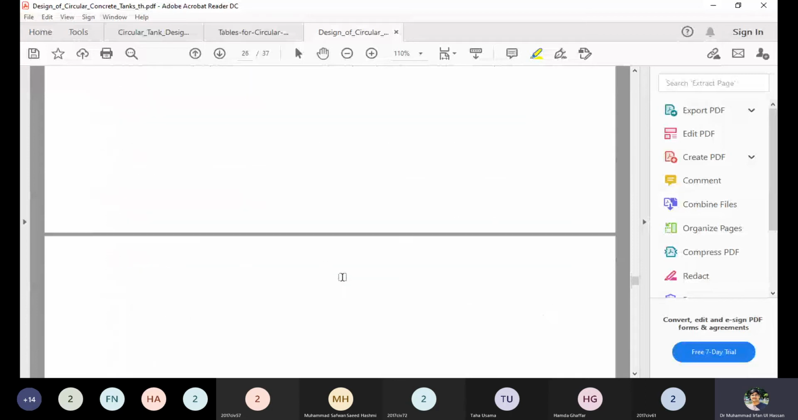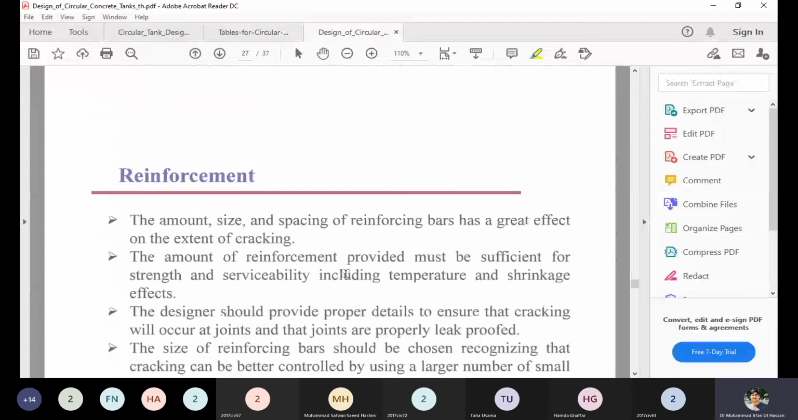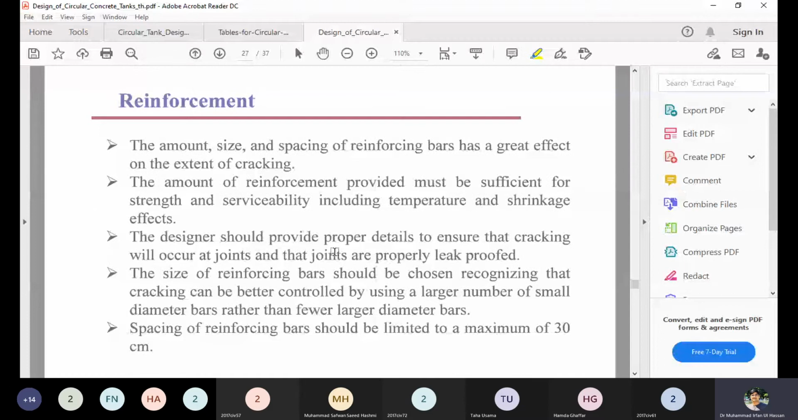Now finally, there are reinforcement requirements in the tank. The amount, size, and spacing of the reinforcement has a great effect on the extent of the cracking. The spacing should not be larger in the tanks, because if you get larger spacing, you should reduce the diameter of the bar, so that the maximum spacing should not be larger than the spacing that is computed from the crack width.